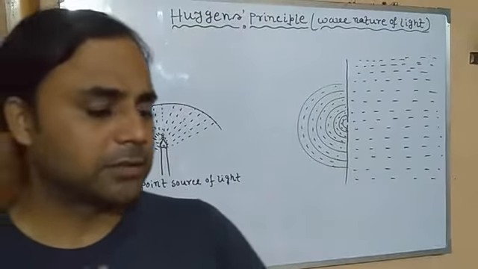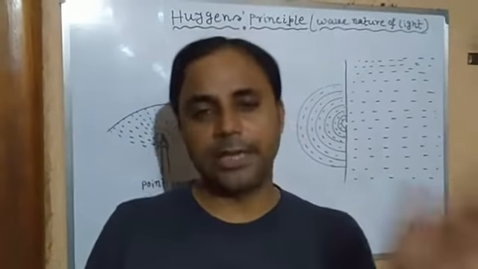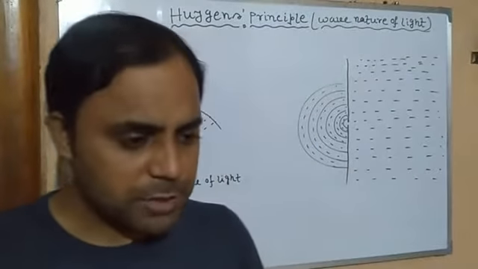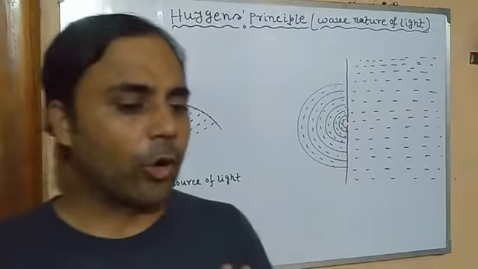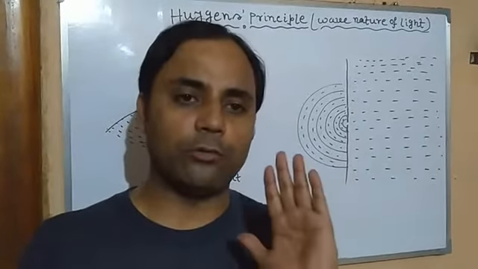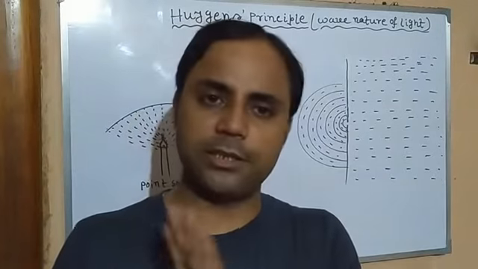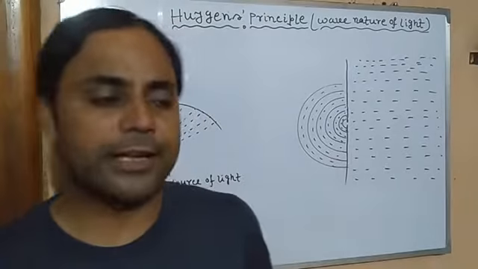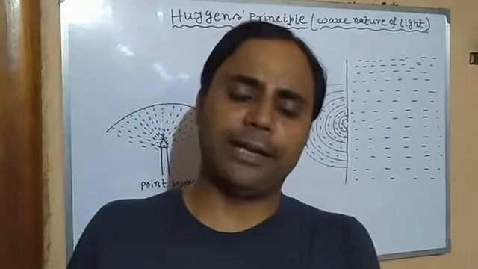Some phenomena like reflection and diffraction, which we have already learned, and later we will discuss interference and diffraction, support the wave nature of light, because these phenomena can be explained on the basis of the wave nature of light. If we consider light as a particle, it is not possible. Whereas some phenomena like the photoelectric effect, Compton effect, and Newton's corpuscular theory all support the particle nature of light.